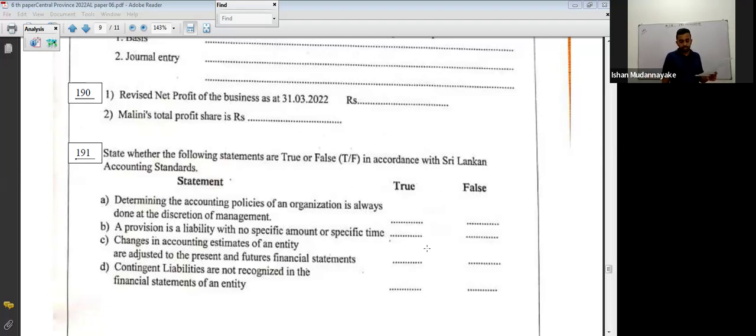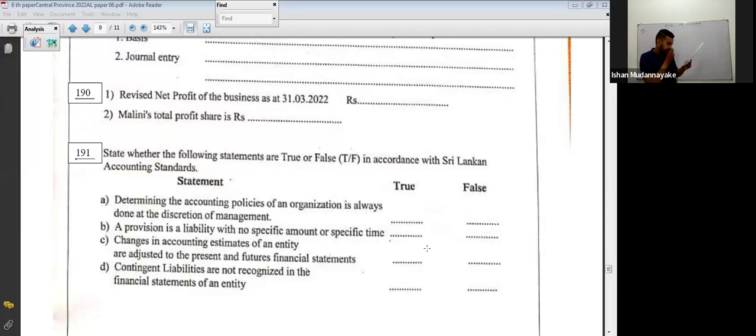It is false. Not always. Accounting standards provide guidelines for accounting policies, but if there is no specific accounting policy, business organization management can decide accounting policy based on their best judgment. Okay, A false.